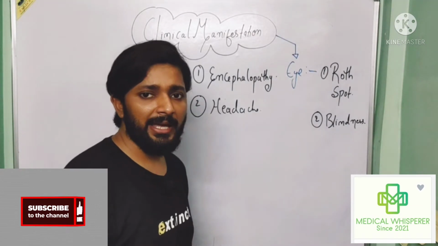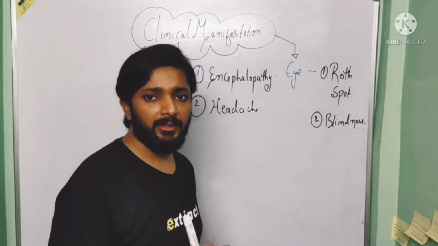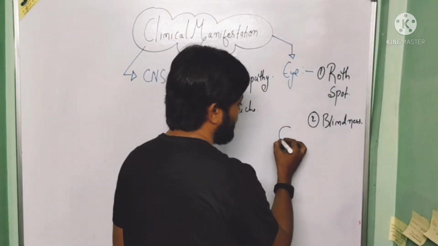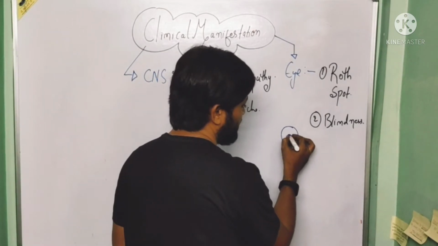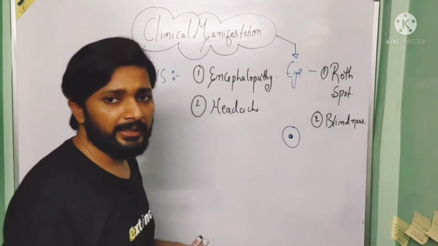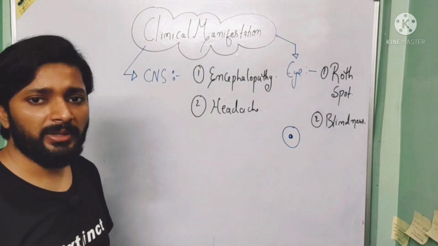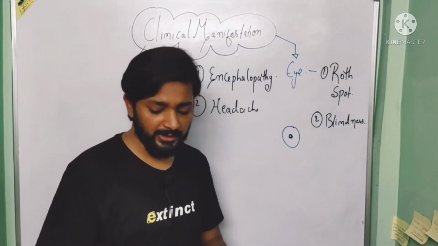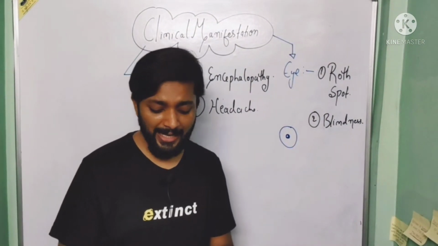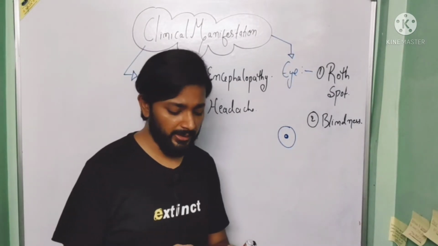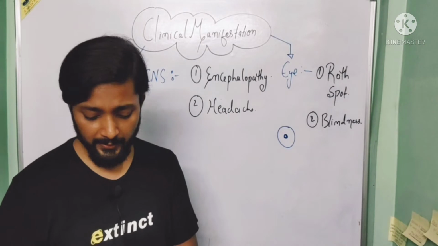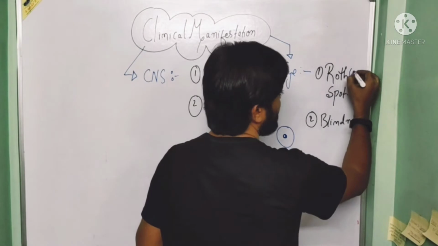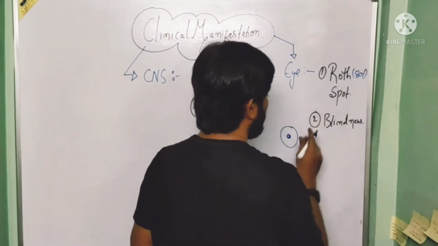So what is the meaning of Roth spot? Roth spot is actually the white or pale center retinal hemorrhage. So what happened is there is a lesion, and this lesion has a white or pale center, and it is actually the retinal hemorrhage, and it is one of the most common clinical manifestations of infective endocarditis. That's why in 80% of cases of the infective endocarditis, this clinical manifestation, Roth spot, is present.